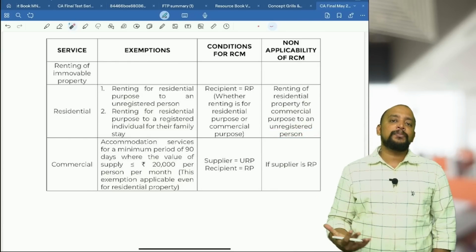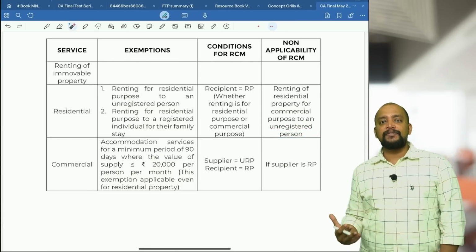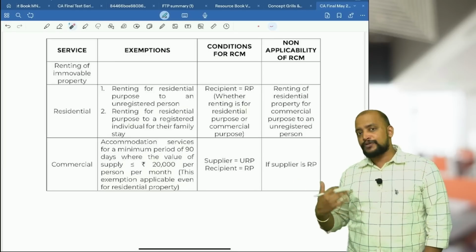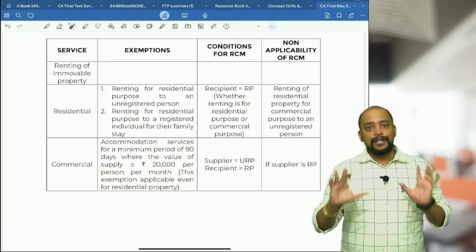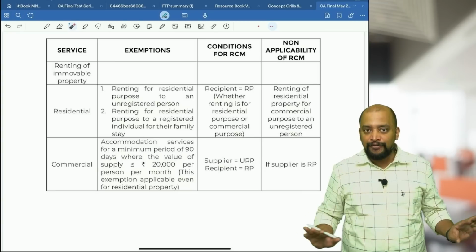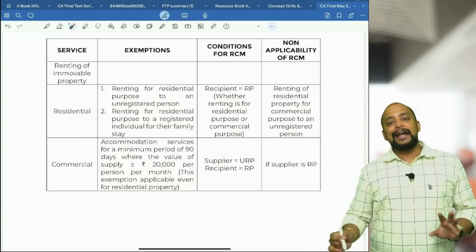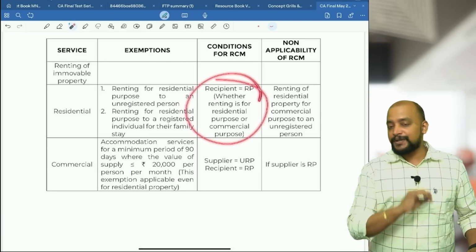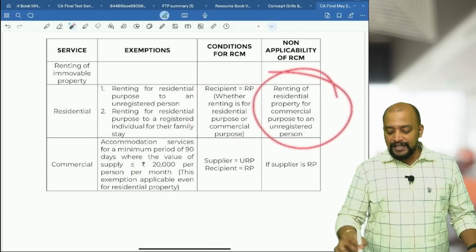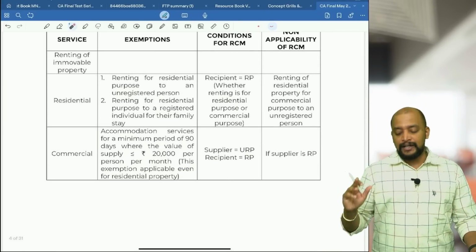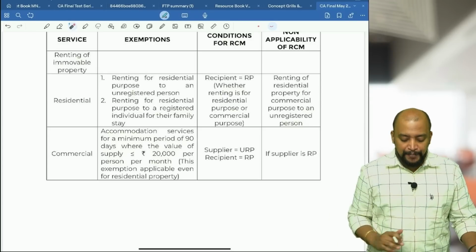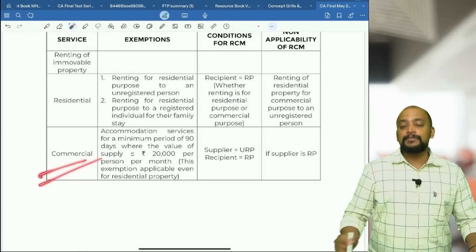So what you need to remember, there are a lot of people who will tell you different charts. Even I also tell different charts for this, but the charts will be so much confusing. You just stick on to this, so it will become easy for you. There are two exemptions and only one condition for RCM, that recipient should be registered. And suppose if it is renting of residential property for commercial purpose to an unregistered person, then it will be coming under FCM.